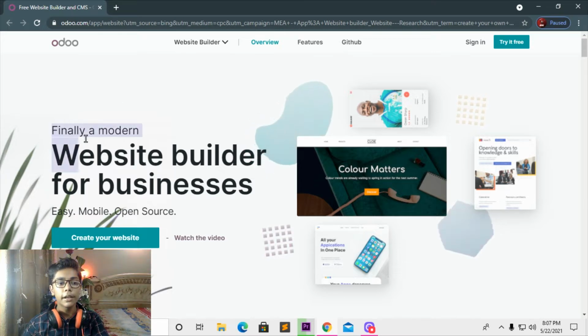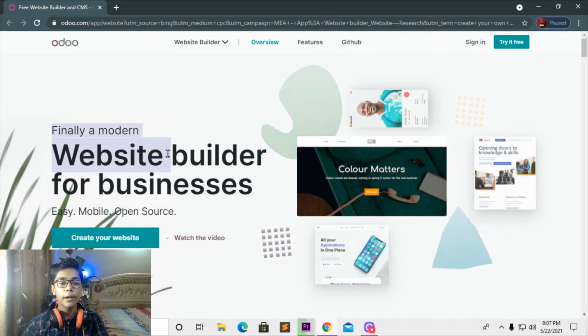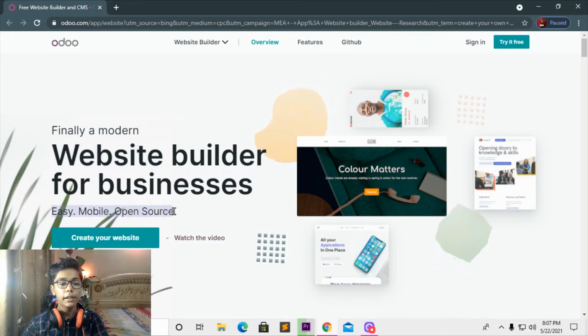Then we are getting our heading, which is called finally a modern website builder for businesses. Then here, in the last, we are getting easy, mobile, open source. We are also getting one button from which you can create your website, or if you want to watch the video, you can press that.